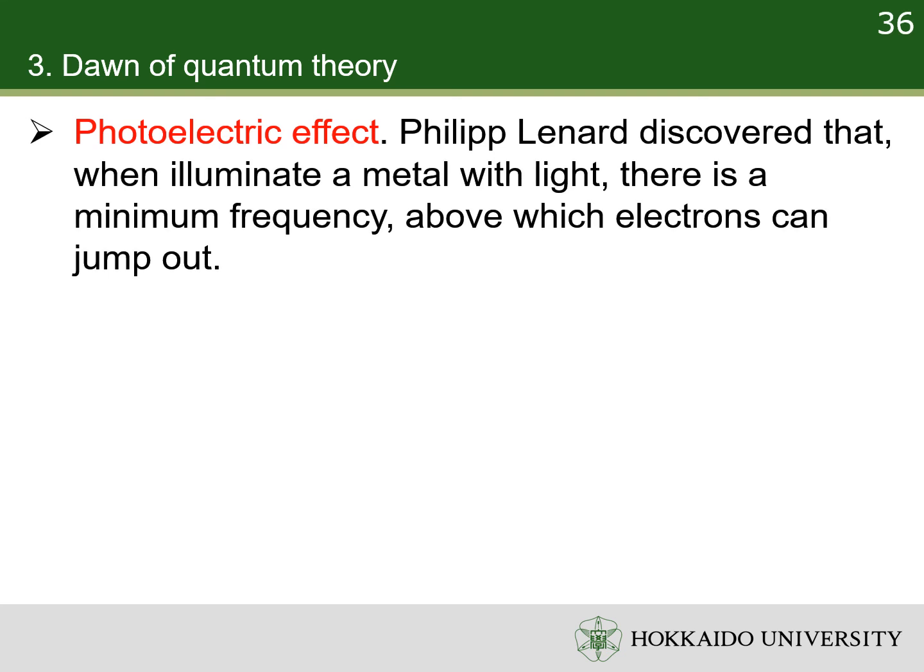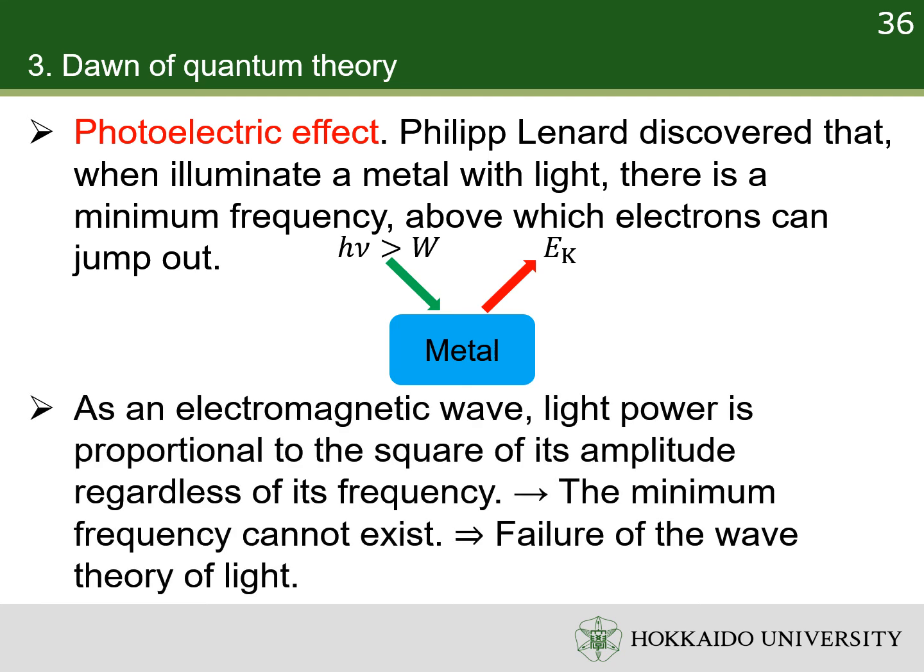The last phenomenon which cannot be explained by classical physics is the photoelectric effect. Philipp Lenard discovered that, when illuminate a metal with light, there is a minimum frequency, above which electrons can jump out. It cannot be explained by classical physics due to the following reason. In classical physics, light is electromagnetic wave. As electromagnetic wave, light power is proportional to the square of its amplitude, regardless of its frequency. Therefore, classical physics predicts a minimum intensity, rather than minimum frequency. The photoelectric effect marks the failure of the wave theory of light.